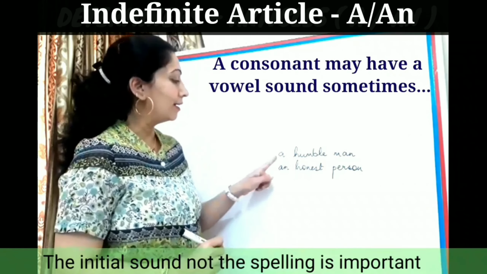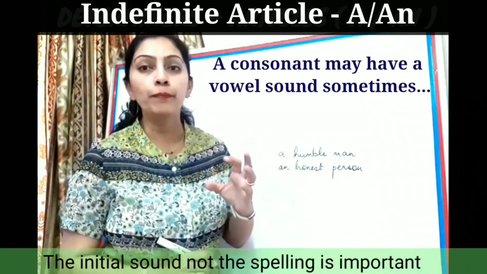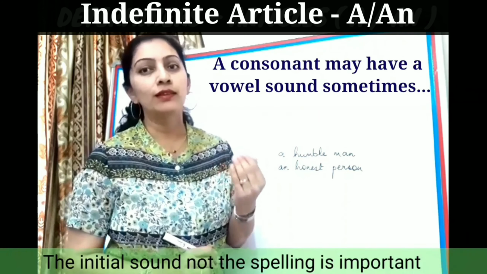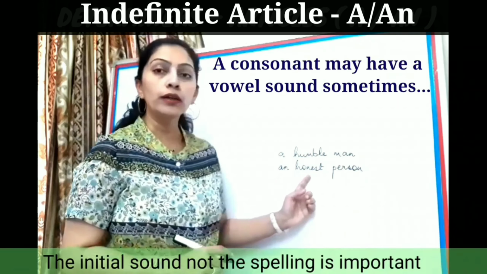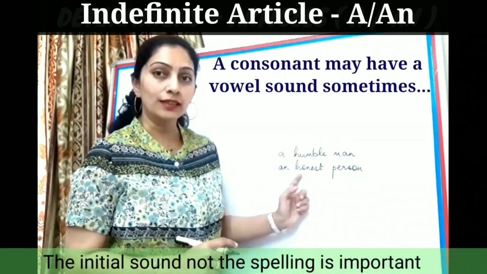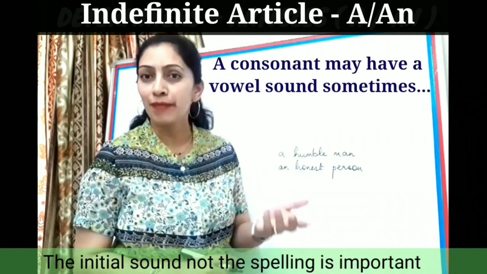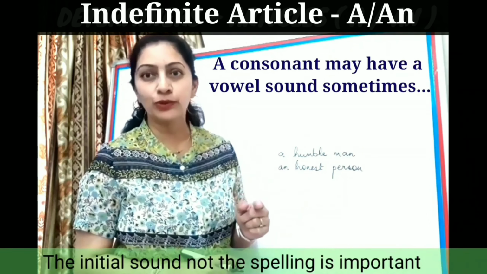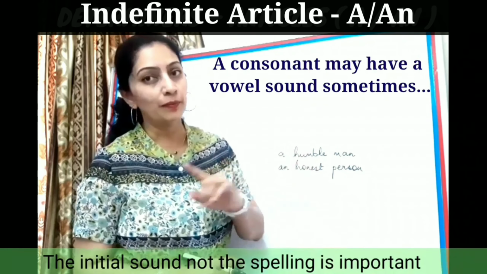For example, look at this one. A humble man. Humble starts with the consonant sound h. Whereas an honest man. Honest starts with a vowel sound o. An honest man. So you have to see the sound with which the next word begins.